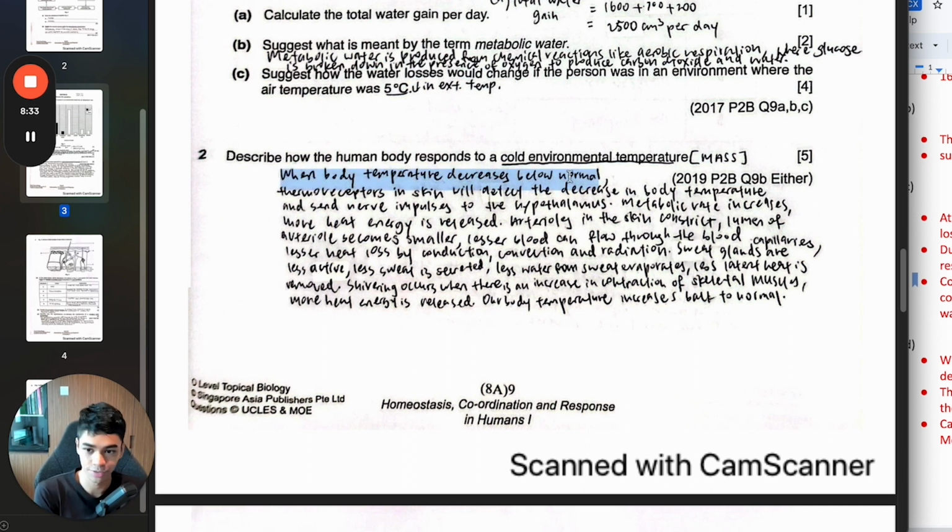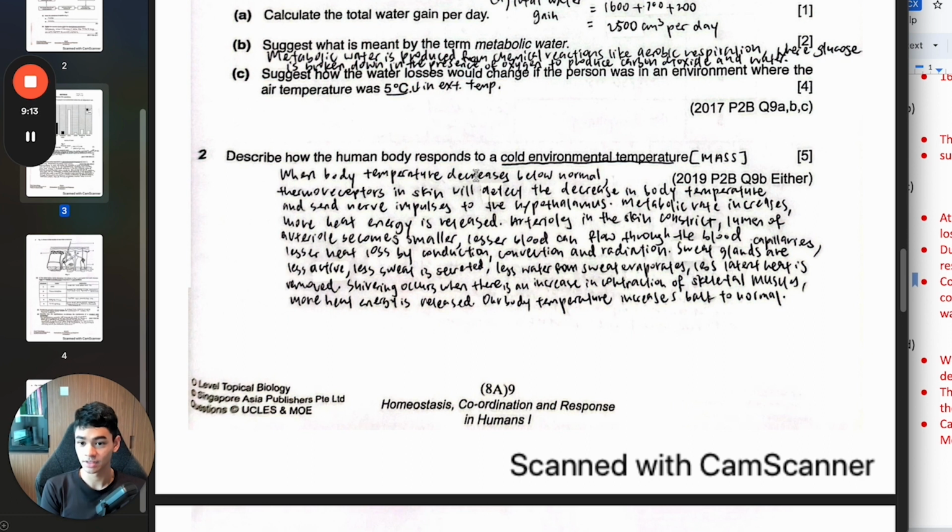So at the front part, yes, good job. You see, you say thermoreceptors. Okay, here's the issue. When we talk about MASS, the body detects that we are too cold inside. So the internal body temperature is not detected by the thermoreceptors in the skin. The skin ones just detect how your skin feels. So if I put an ice cube on my hand, the thermoreceptors in my skin will tell my brain, cold, cold, cold. Skin is cold, on hand. So what we care about though is the blood's temperature, the internal body temperature being too cold. So that is detected by thermoreceptors of the hypothalamus.